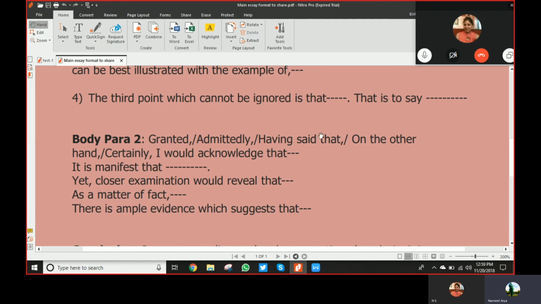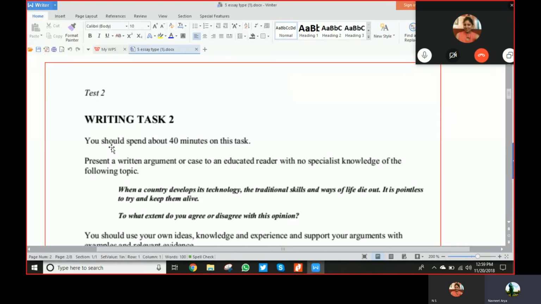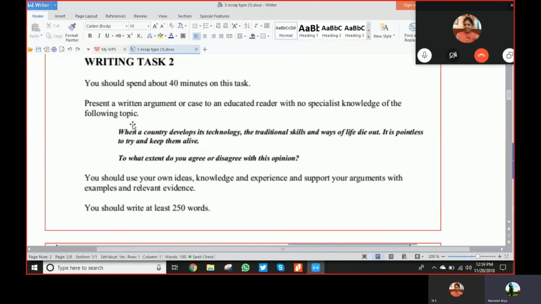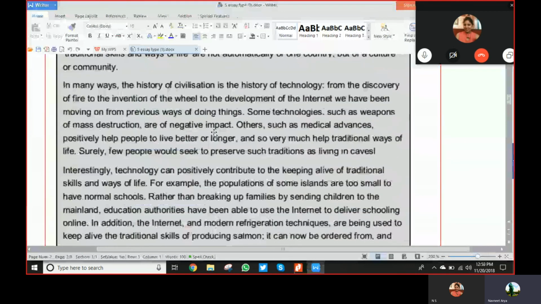And as and when you write, I have already shared this file. In this file, opinion essay, you have a question related to it and a sample answer, which is around an 8.5 band answer. Likewise, you have sample answers for all varieties.